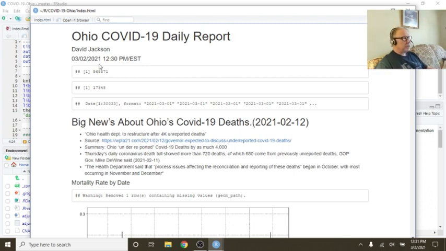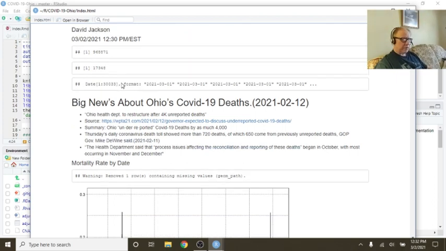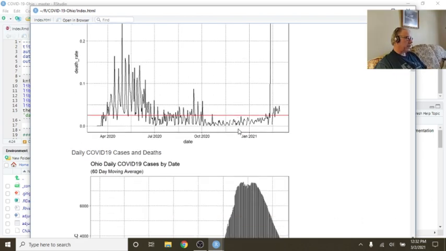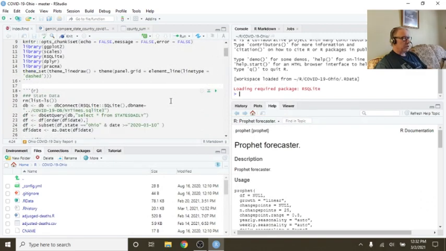Now, what you can see here is that Ohio currently has 968,871 cases, 17,348 deaths. You can see the mortality rate is remaining fairly low, below maybe, well, below what? Let's take a look at something here.